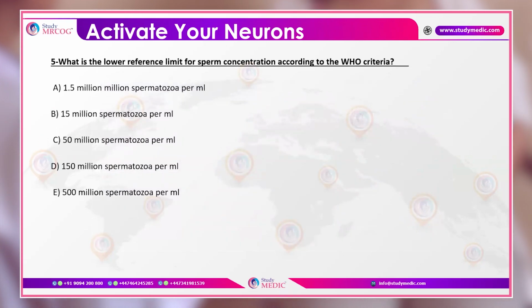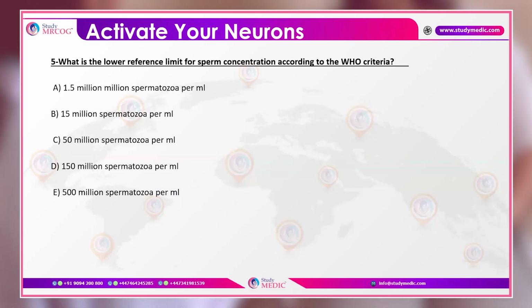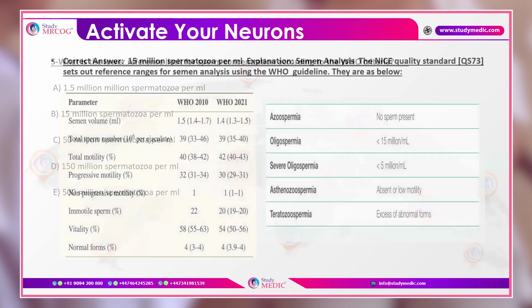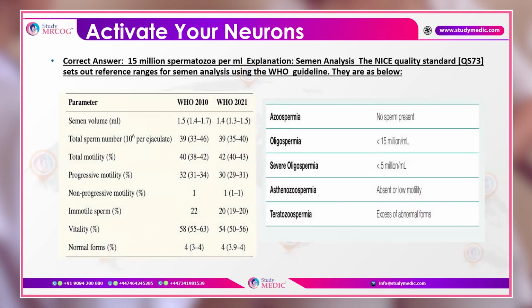Question number 5 of the day: what is the lower reference limit for sperm concentration according to WHO criteria? The normal semen analysis parameters are very, very important, and the options are 1.5 million spermatozoa per ml, 15 million, 50 million, 150 million, and 500 million. Here the answer is basically 15 million spermatozoa per ml.